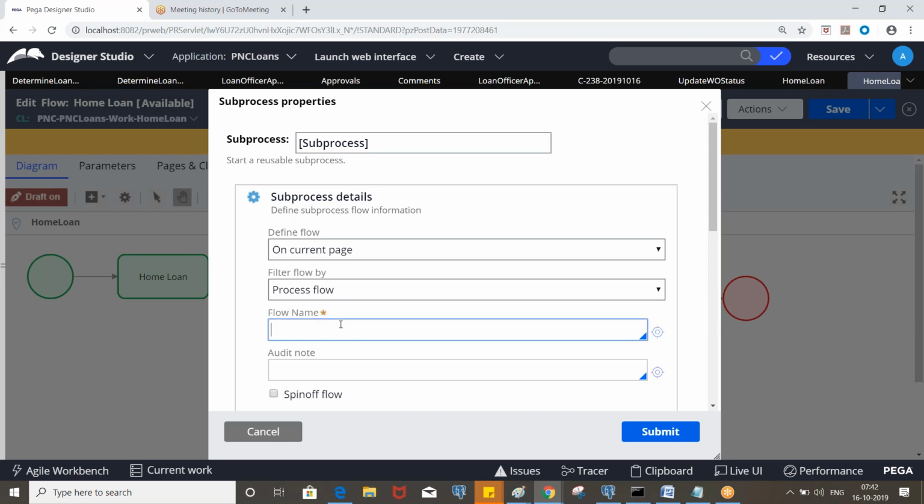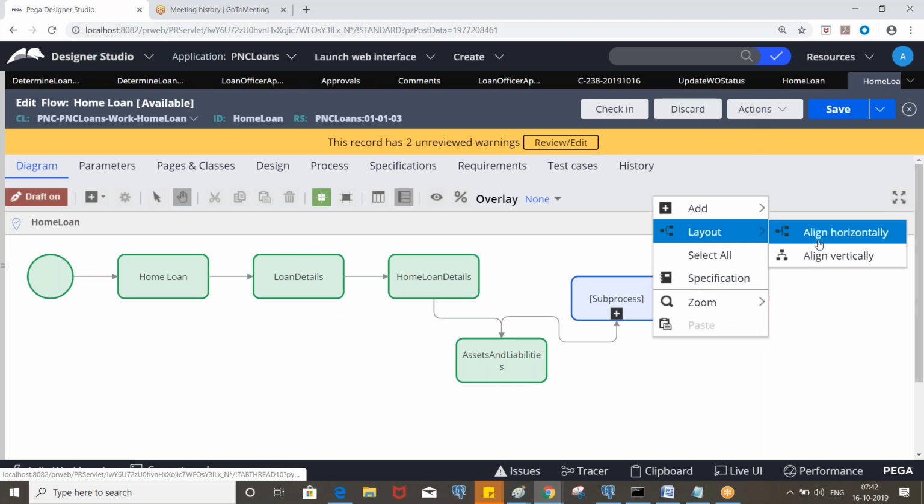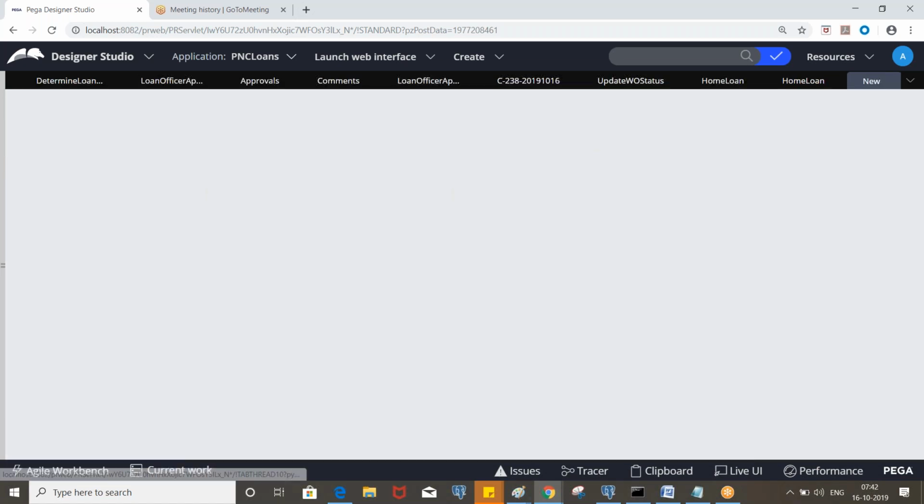So we are calling process flow only, that is approval process. Now let's execute and test all the scenarios.